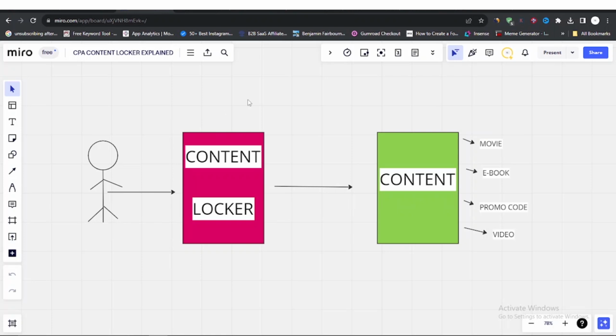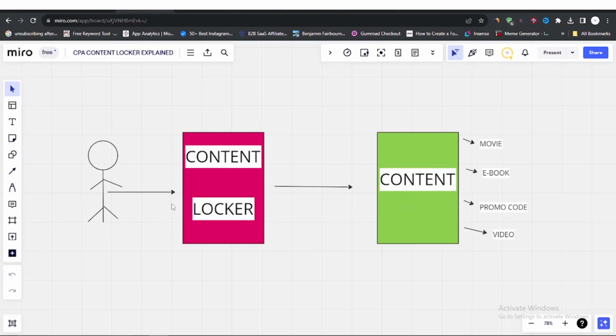Now, content locking is exactly how I'm going to be trying to make money with CPA marketing in this video. Content locking is basically when you restrict access to a particular piece of content that somebody wants, and in order for that person to actually get that content, they have to complete some offers. Once they complete those offers, we'll be getting paid anywhere from 80 cents to $2, and then they will be redirected to get the content that they want.